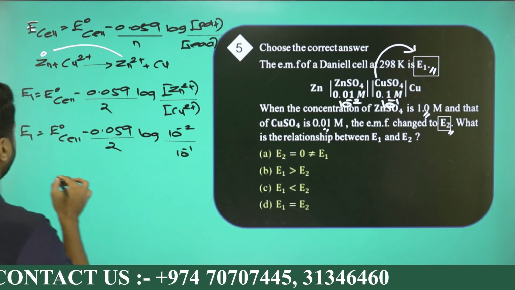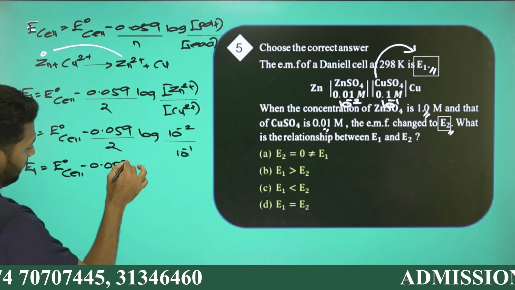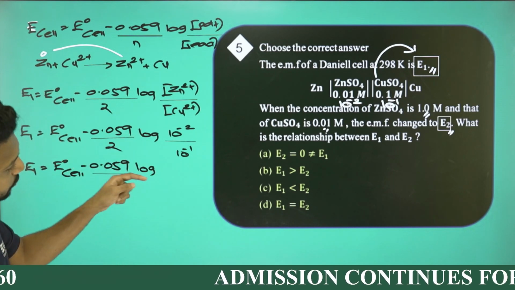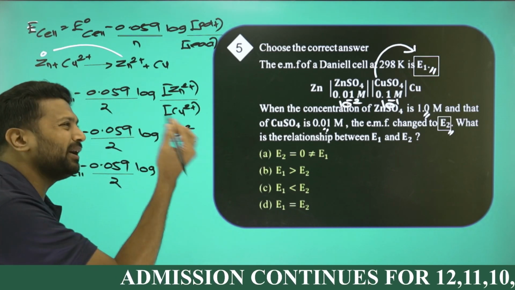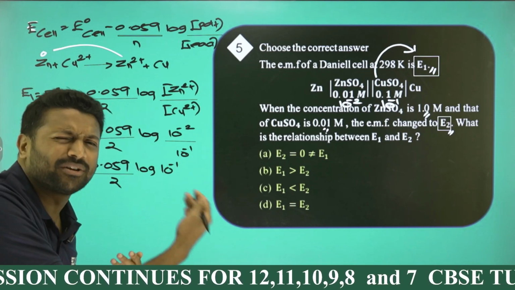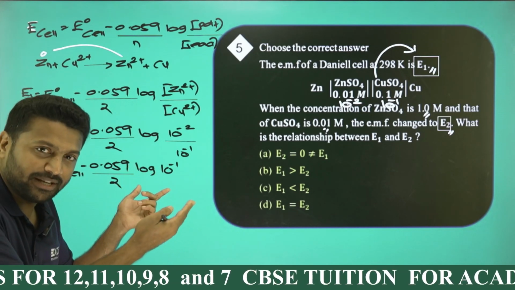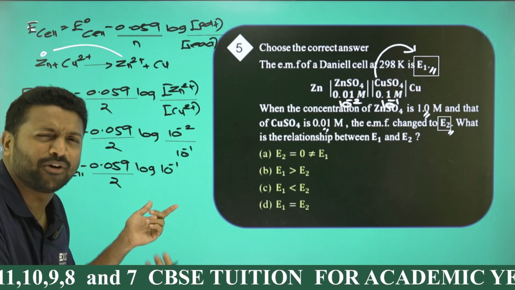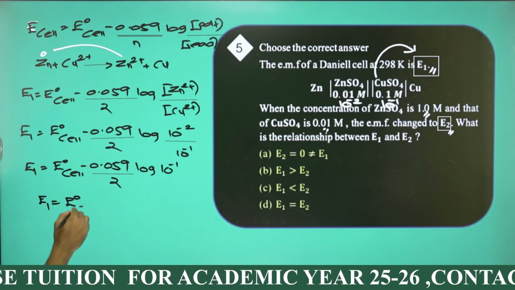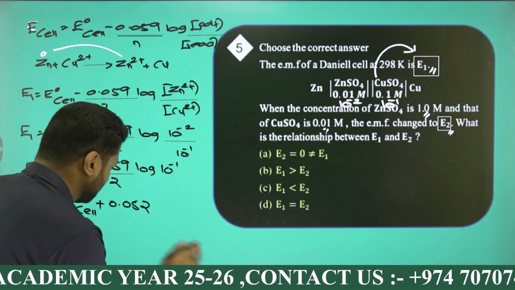We'll be getting E1 equal to E0 cell minus 0.059 by 2 log of 10 raised to minus 2 by 10 raised to minus 1, which will be 10 raised to minus 1. 10 raised to minus 1 means minus 1 will come in front. So minus 1 into log 10, which is 1, so it's minus, and minus will become plus. So I can say E1 equal to E0 cell plus 0.059 by 2. Just keep it over there.